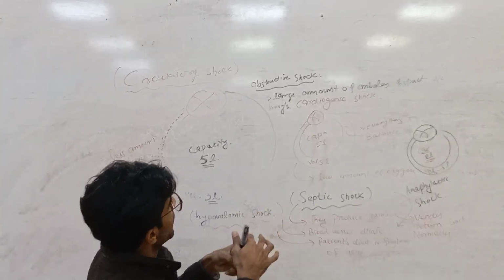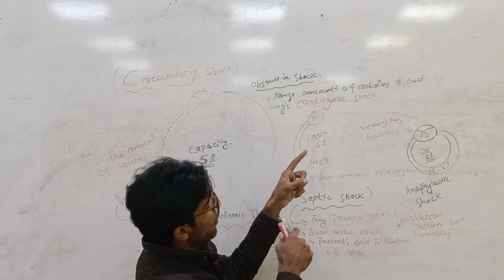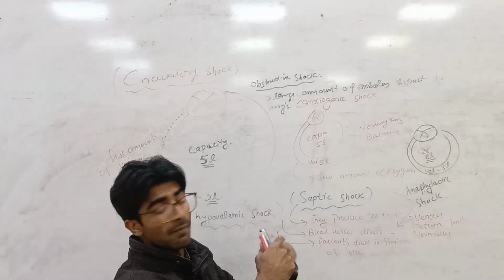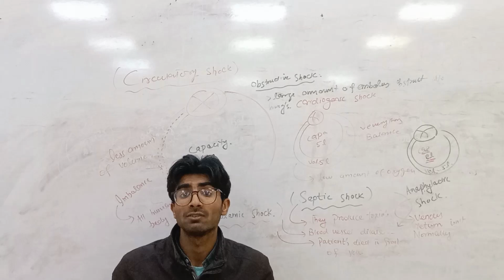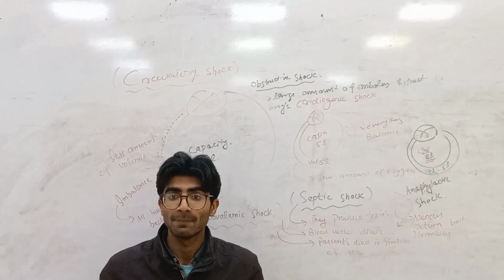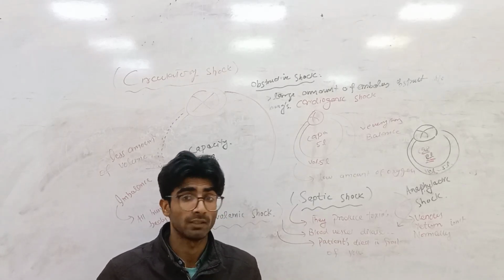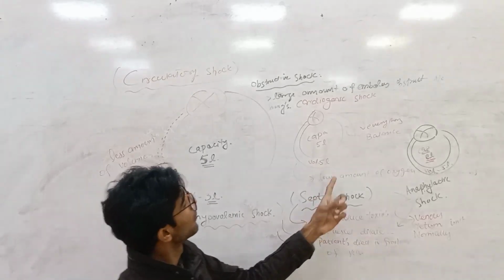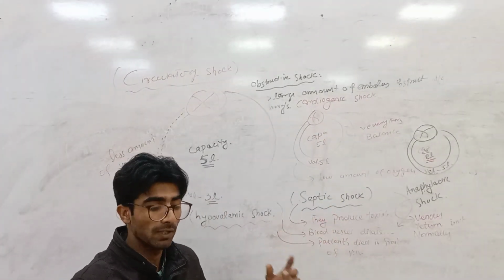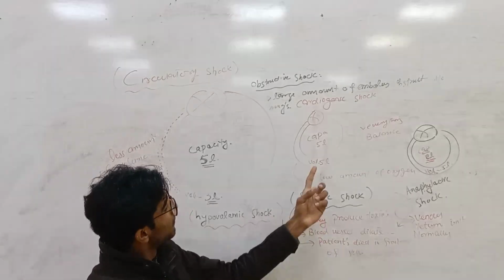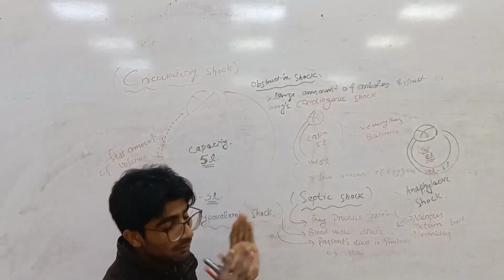In obstructive shock, a large amount of embolus obstructs, and obstructive shock happens because of the disturbance of blood supply into the heart. Output is not in a normal condition. Also cardiogenic shock: there is cardiac muscle disturbance, severe myocardial infarction happens, but capacity and volume are normal.